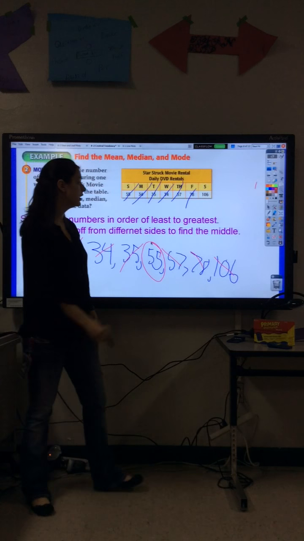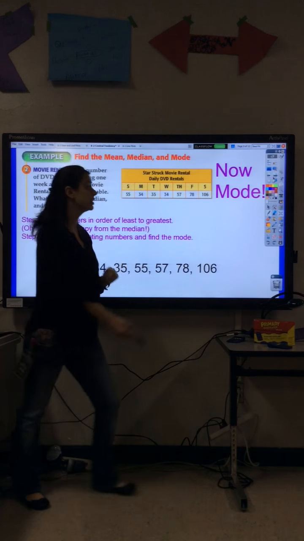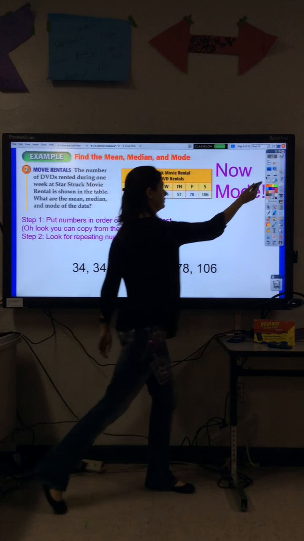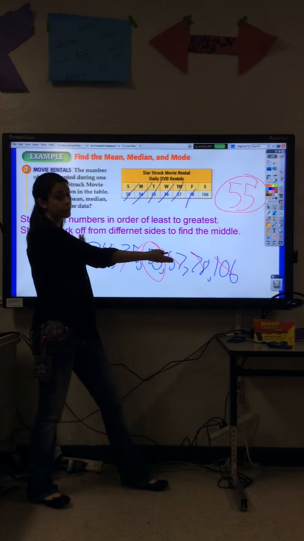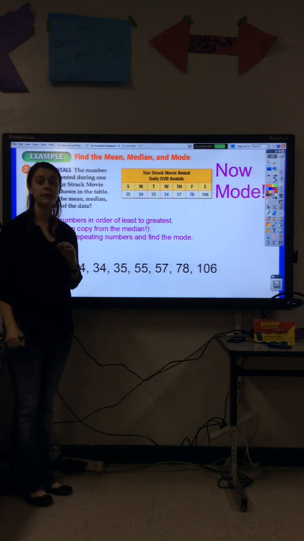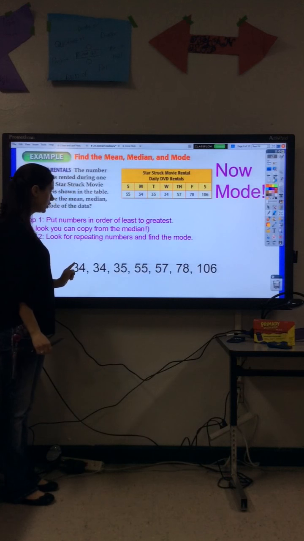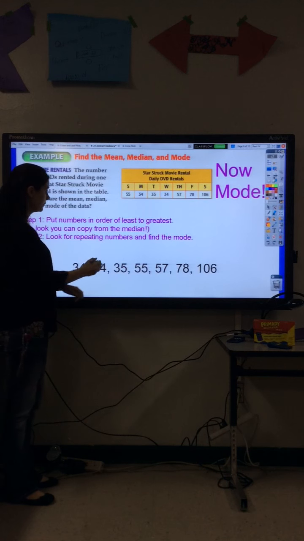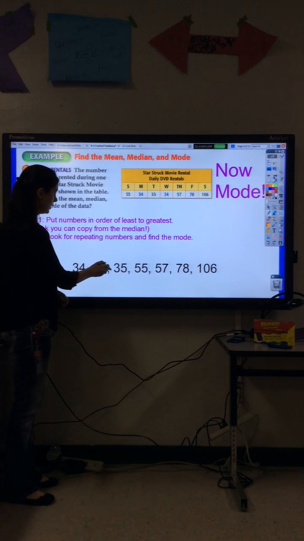Okay. So, all the numbers in order. Okay, so, mode. We have all the numbers in order. So, step 1, put them in order. I copied this list straight from right here. We already had it done, so just copy the list again. Okay. Next, look for repeating numbers. So, 34. I have another 34. So I'll circle them together.